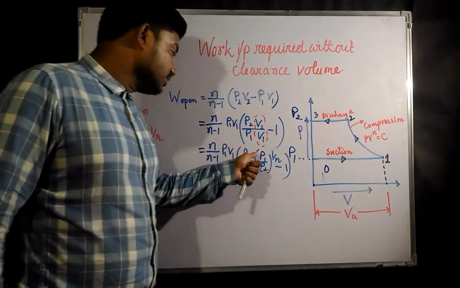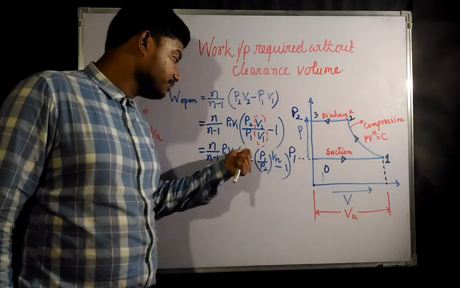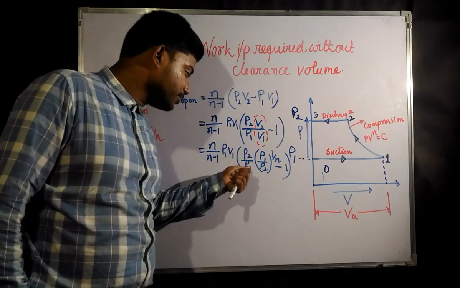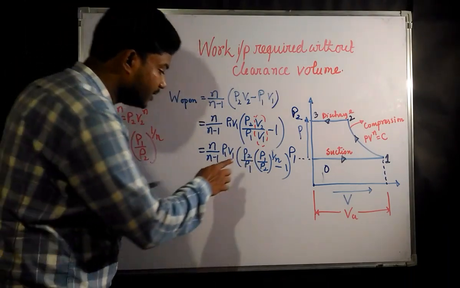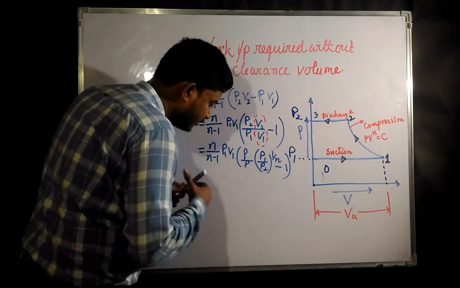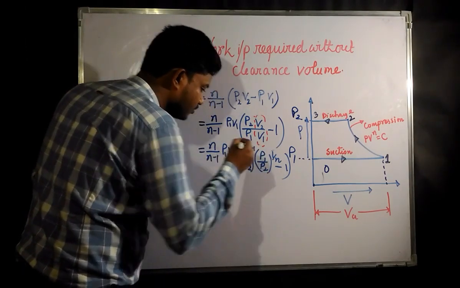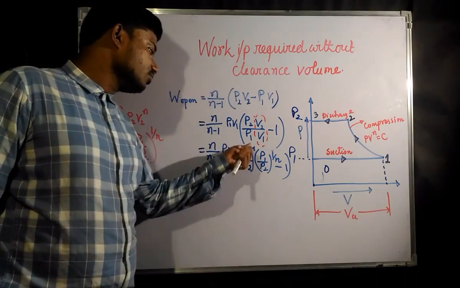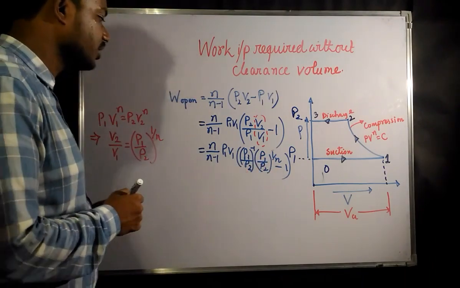Now this is P1 by P2 to the power 1 by n, and this is P2 by P1, which we can also write as P1 by P2 whole to the power minus 1. So the P1 by P2 to the power minus 1 and P1 by P2 to the power 1 by n are going to get simplified.